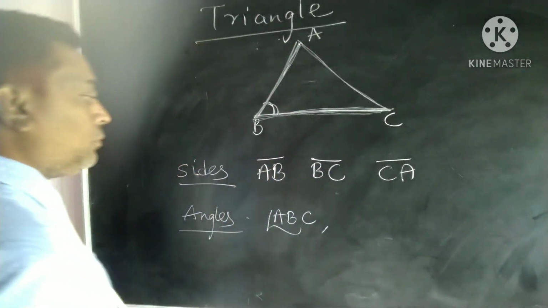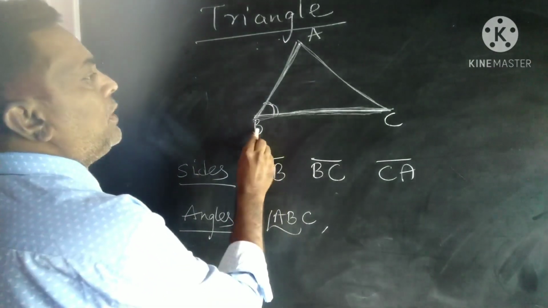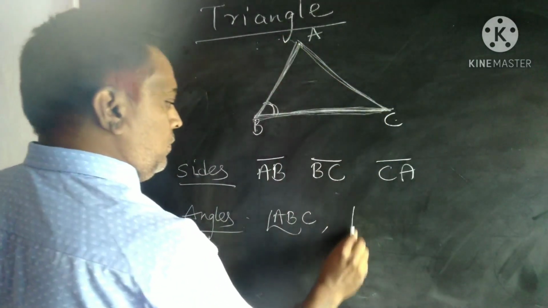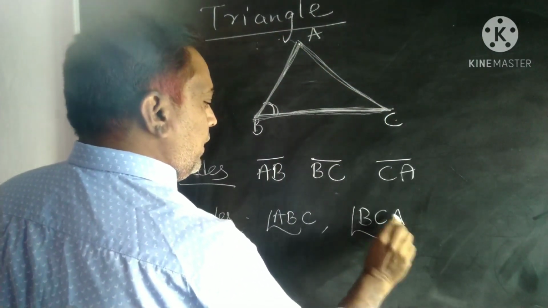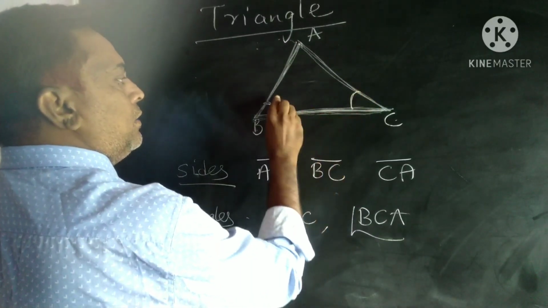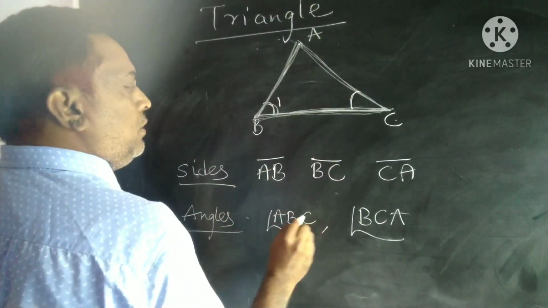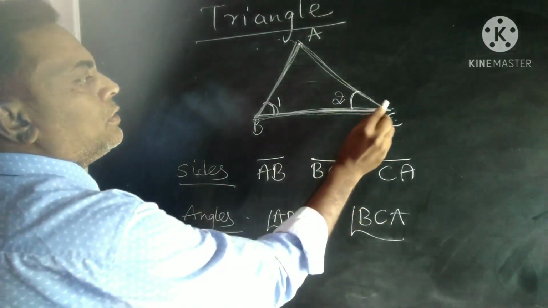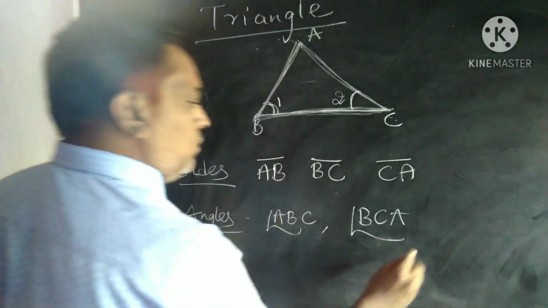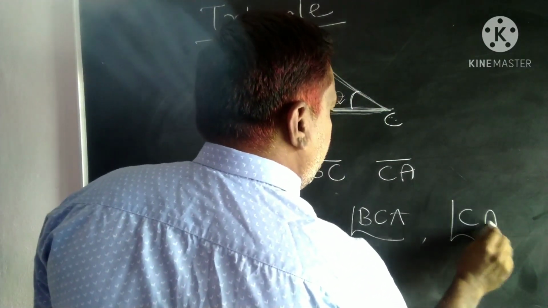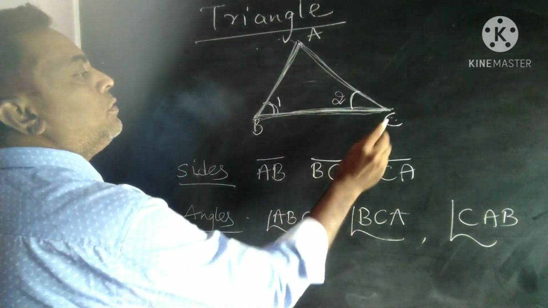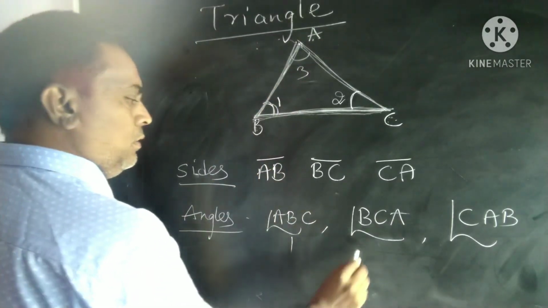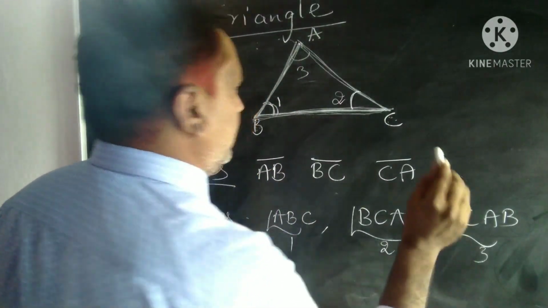Next, another angle is BCA, the angle formed between BC and A. Angle BCA, so this is the second angle. This is the first angle, angle ABC. Next angle is BCA. Next angle is CAB. The angle formed is here. So this is the first angle, this is the second angle, this is the third angle.